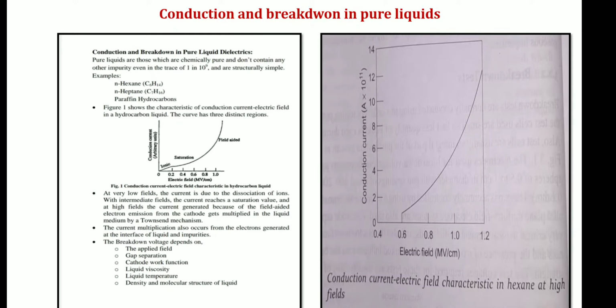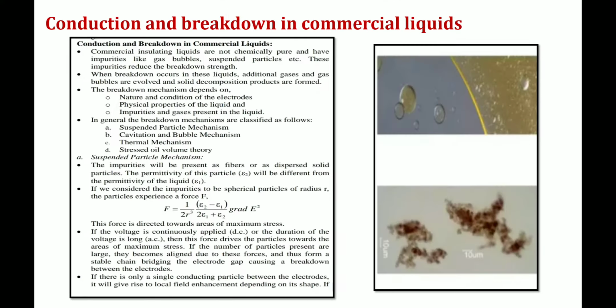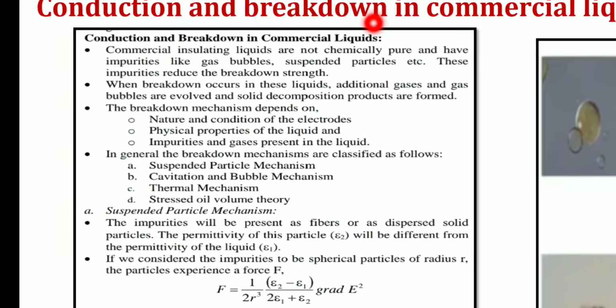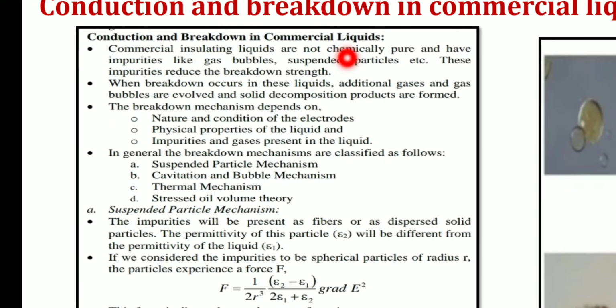Okay, next we'll move on to another one, which is conduction and breakdown process in commercial liquids. Getting my point? So what do commercial liquids mean? As I already discussed, commercial liquids are not chemically pure. What is the meaning of this? It is nothing but that commercial liquids consist of impurities like gas bubbles and suspended particles.